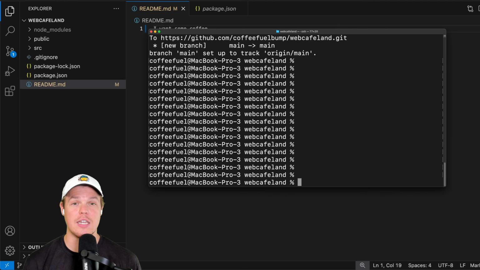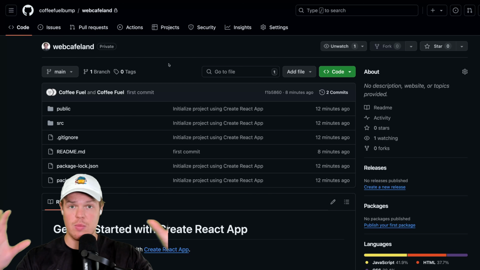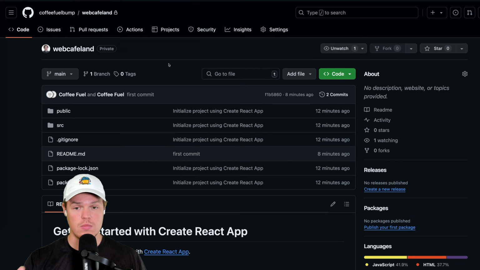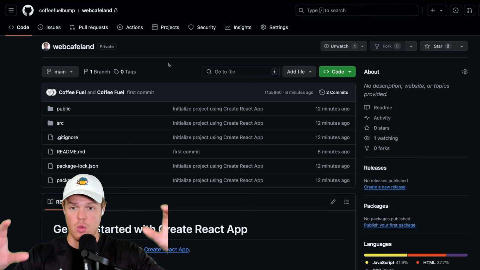I went ahead and hit enter a couple more times so you don't see my access token still, but you should get a message like that. Basically, we have successfully created this new branch. And what you'll notice is that all the information that we had in that branch shows up here as well. So there we go. We have access to everything that we created with VS Code so far.